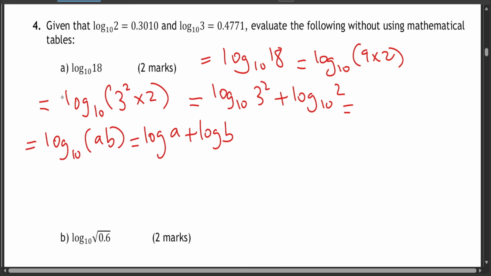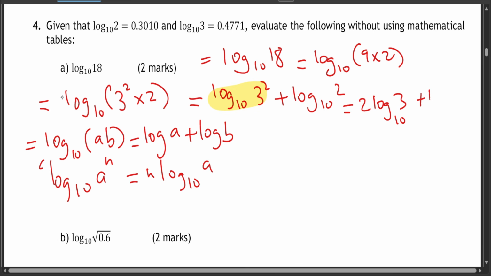And the other rule is that if you have a power here, the power normally goes in front of the log, and therefore it's supposed to give you n log base 10 of a. So if you look at log 3 squared, it's doing the same thing. So you're doing 2 log 3 base 10 plus log 2 base 10.